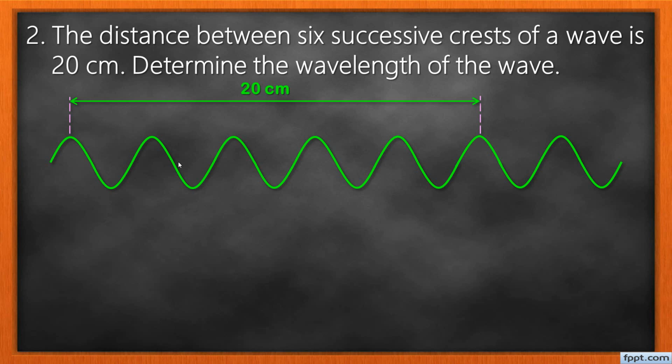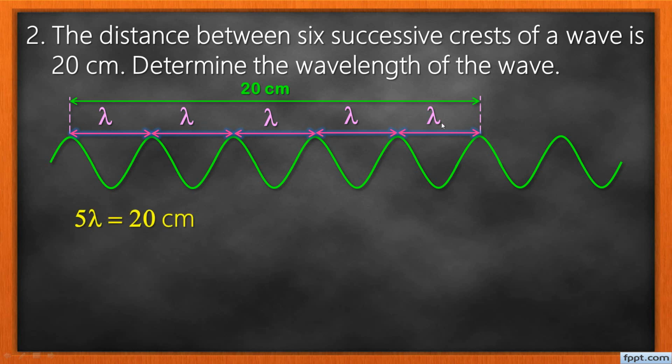Now ask yourself, how many wavelengths are represented here? For a transverse wave, wavelength is the distance between 2 successive crests. So from one crest to another is 1 wavelength, another wavelength, another, that's 3, 4, then 5. So when you add lambda plus lambda plus lambda plus lambda plus lambda, you end up with 5 lambda.